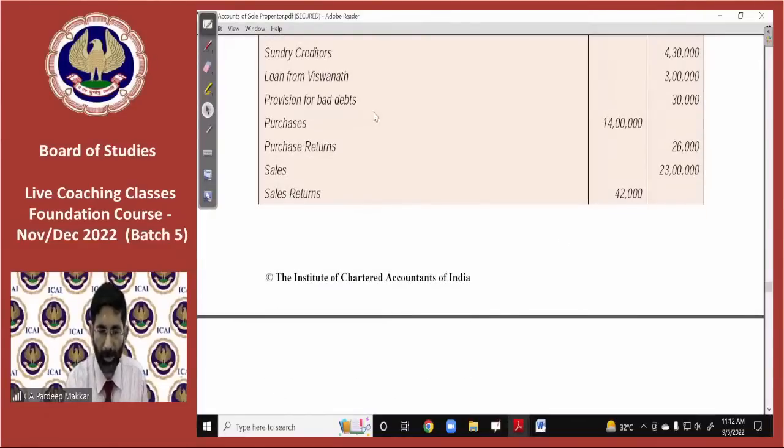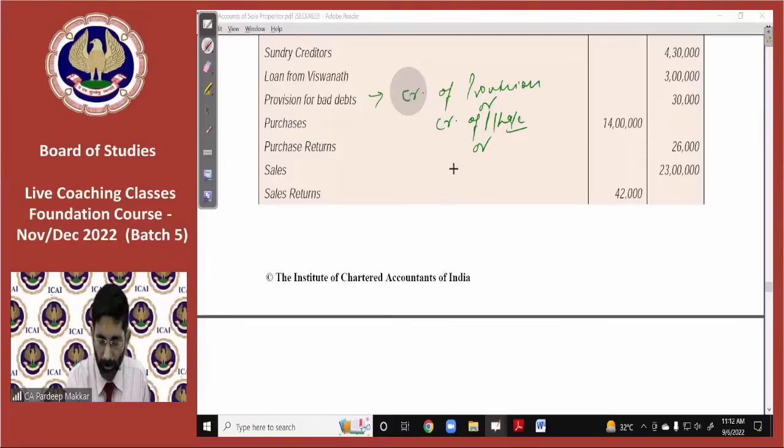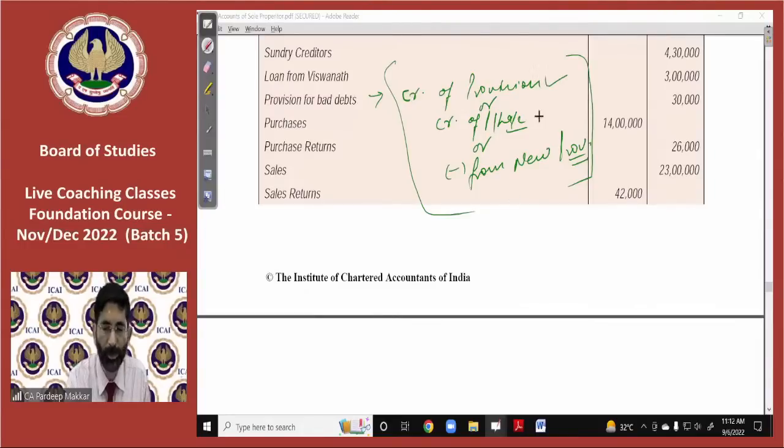Provision for bad debts already discussed. It will go to the credit side of the provision account, or the credit side of the profit and loss account, or be deducted from new provisions, because this is an old provision which is to be written off. So it may have three treatments. You may do any of these: credit side of the provision account, credit side of the P&L account, or deducted from new provisions.